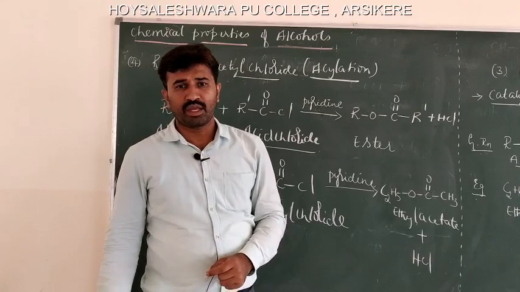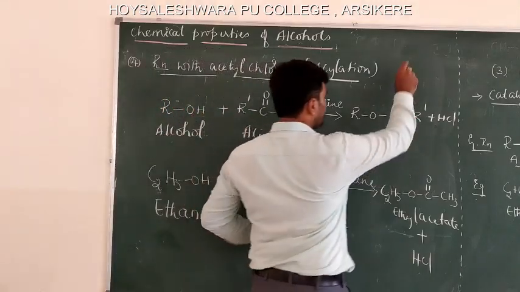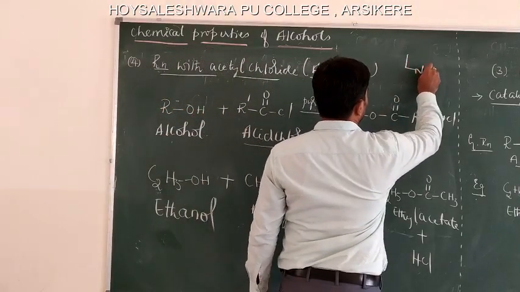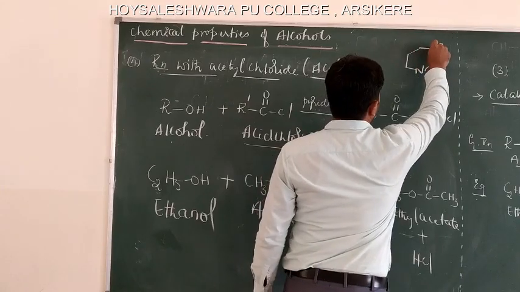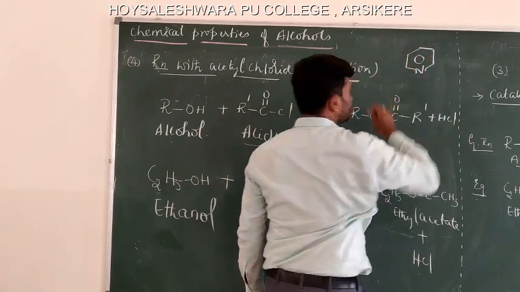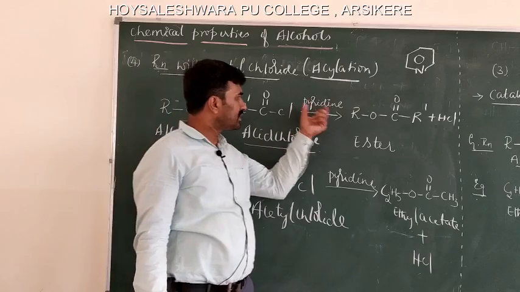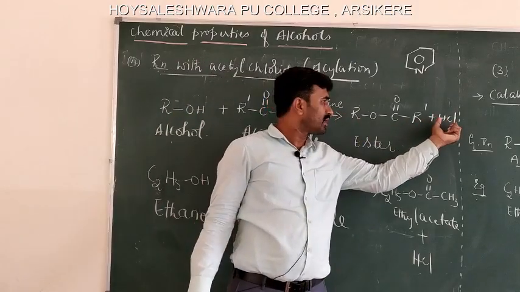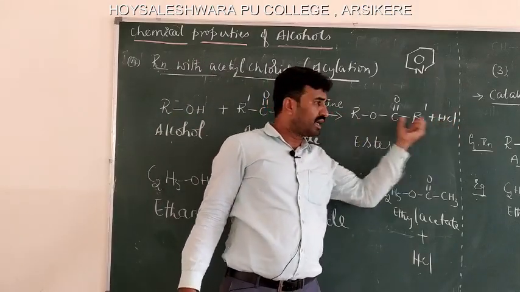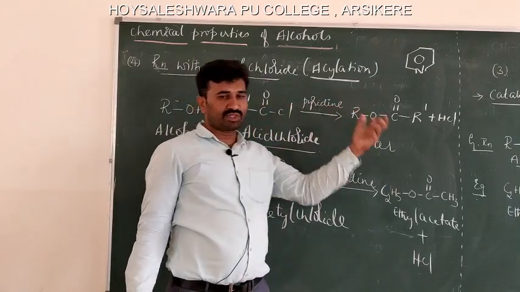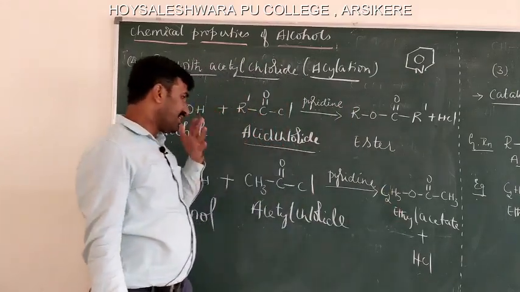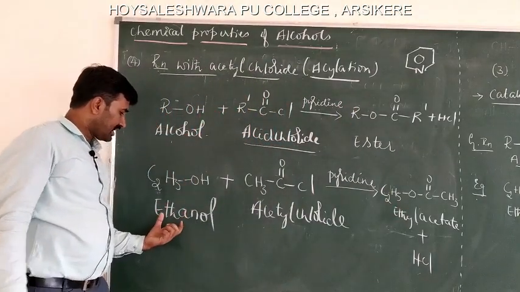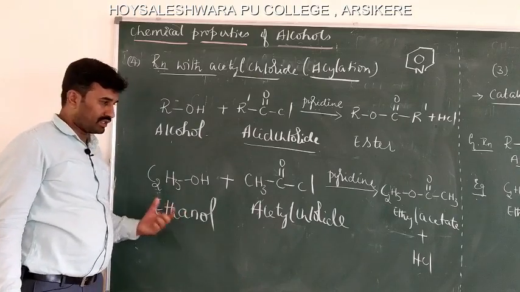Pyridine is a heterocyclic compound having the structure, this is pyridine. This pyridine helps in the removal of this byproduct formed, that is HCl, and helps the reaction to proceed in a forward direction. So here consider an example: ethyl alcohol, ethanol.